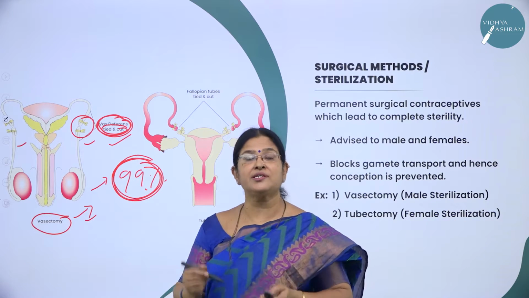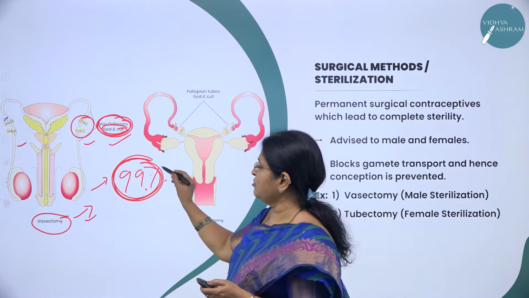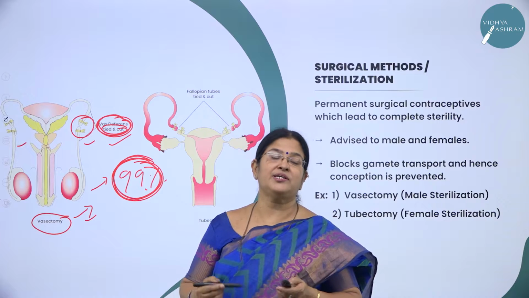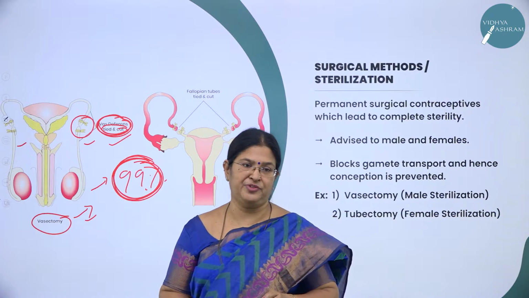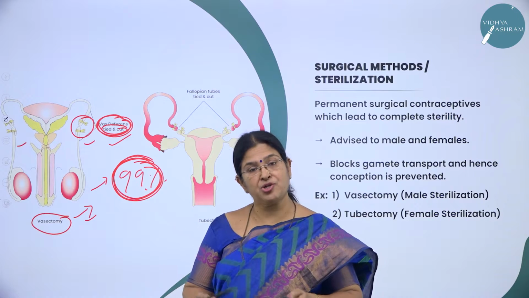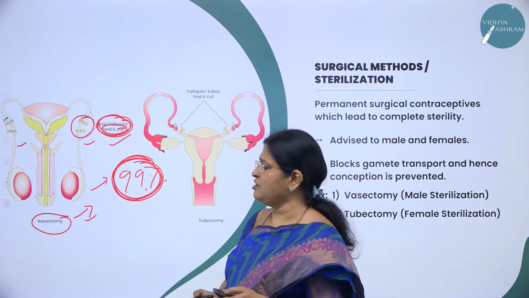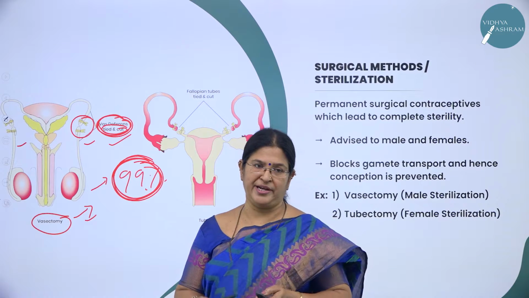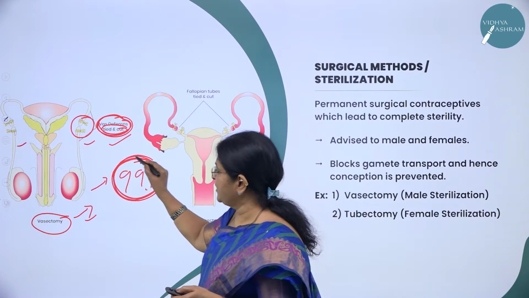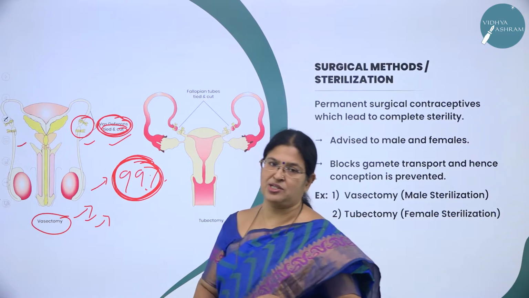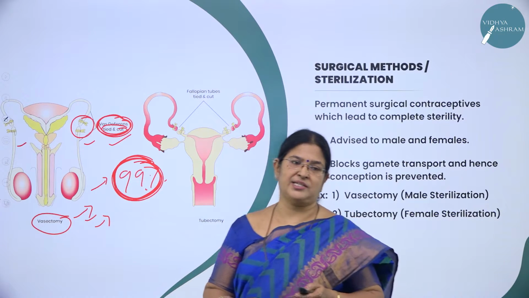And as I said, what is the result of vasectomy? The result of vasectomy is 99% it is effective. And what does it prevent? It prevents the transport of the sperm, and not only that, the sperm produced are destroyed in the testes through natural phagocytosis. What do you mean by phagocytosis? Engulfing the self particles. So this we can say 99% it is effective. That is all about vasectomy. Hope you have understood what is vasectomy, right.